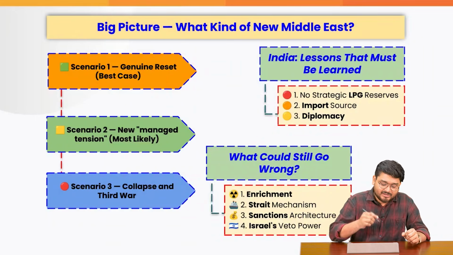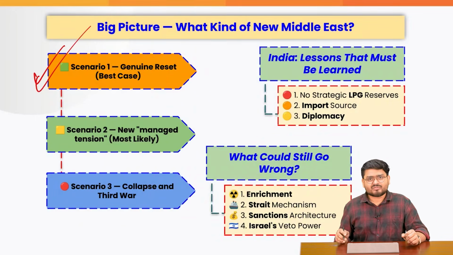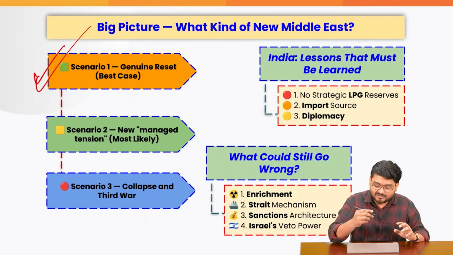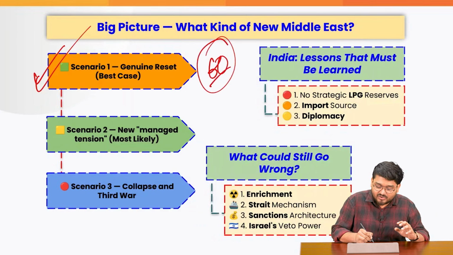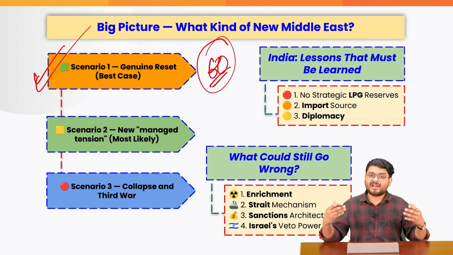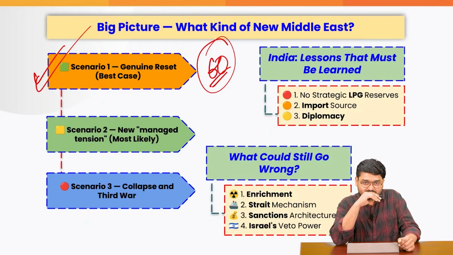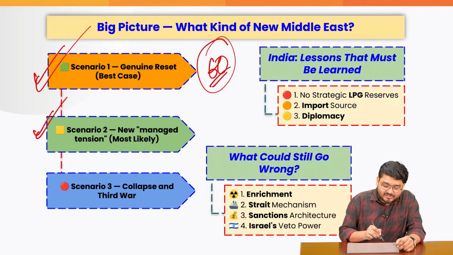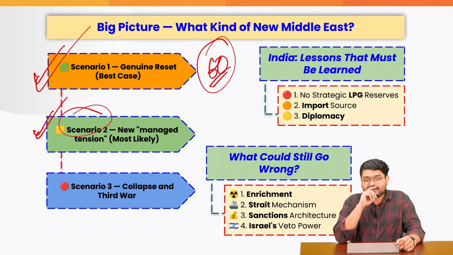So in my opinion, the best case scenario, which won't be the reality, is that this MOU has been signed, this 60-day window negotiation has been done, and both of the parties are totally trying to follow each and everything. Now, no one is a good boy nowadays, because scenario 2 is the most likely, that tension will be there.